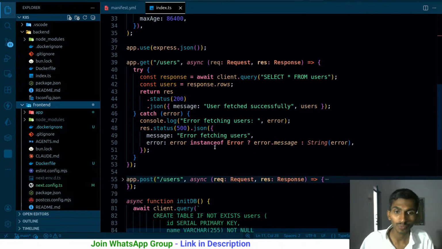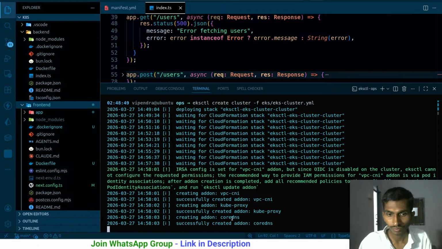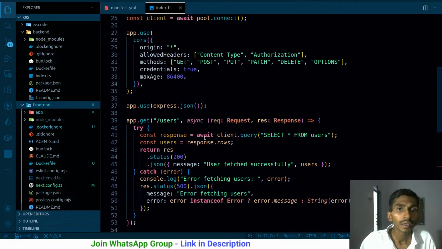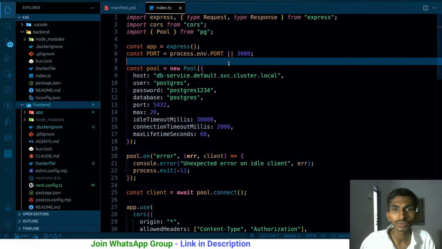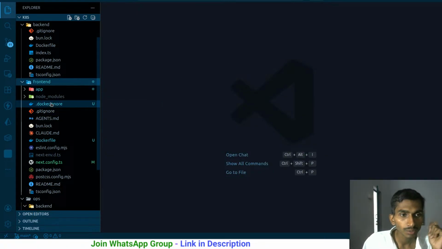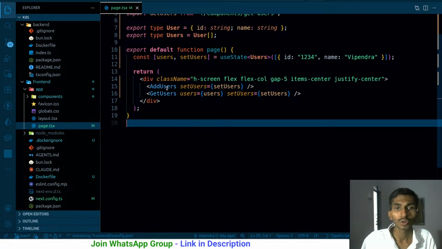Let's see how it's going to go. So these are the things that we have done, and hopefully right now it is just trying to add some of the add-ons. It hasn't started yet. Okay, hopefully it's going to start soon. And once we have done all these things, then I'm going to try to start this. And definitely there's going to be one thing: if I run my front end locally, I don't face the issues, but if I run it inside Kubernetes, I do face the issue, and that's what I have to fix here. The main problem is going to be here, and not only here, with the environment variable.